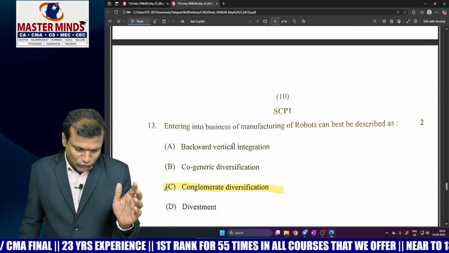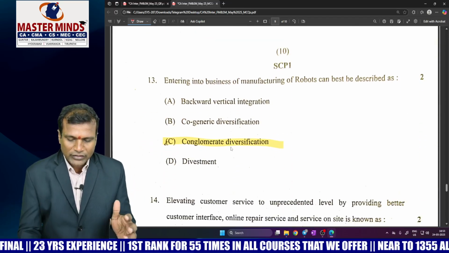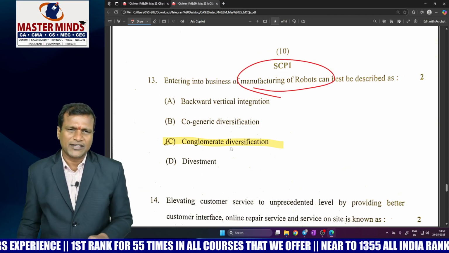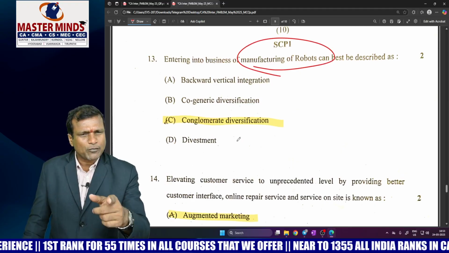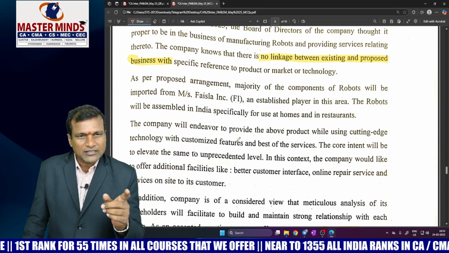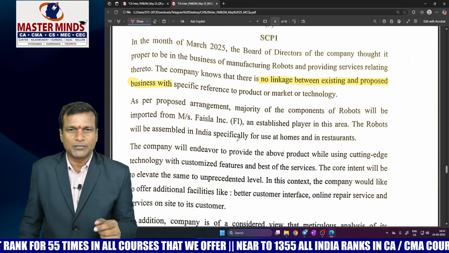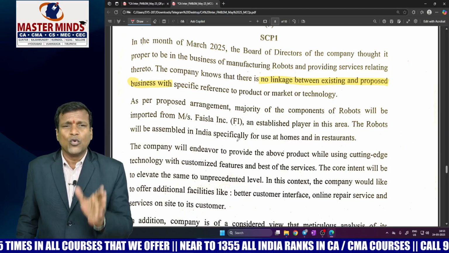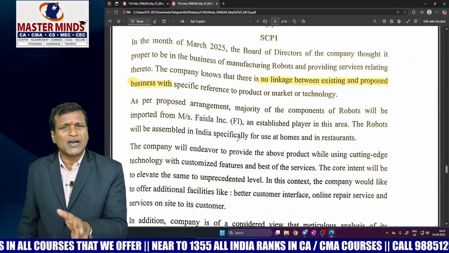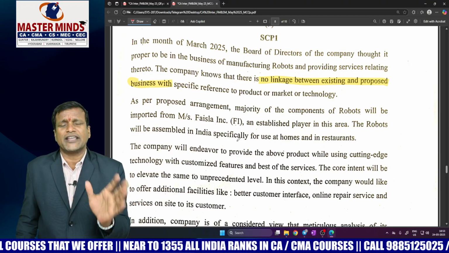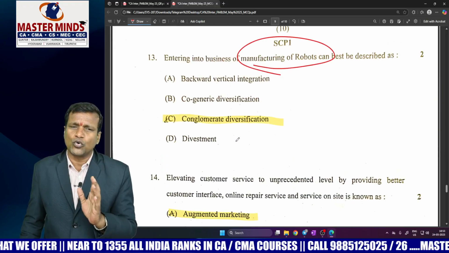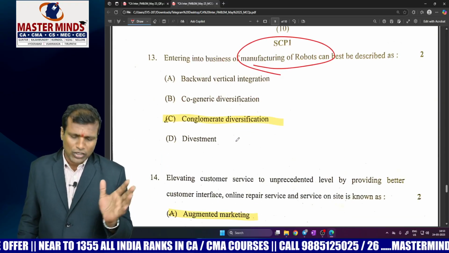Now come to the next one, 13th question. They want to enter into the manufacturing of robots. Actually, it was an artificial intelligence expert company, right? Why we have picked conglomerate diversification means, please look at this keyword highlighted in the question paper. There is no linkage between existing business and proposed business with reference to either product or market or technology. There was no sharing, there were no similarities at all. That's why it belongs to unrelated diversification called a conglomerate.